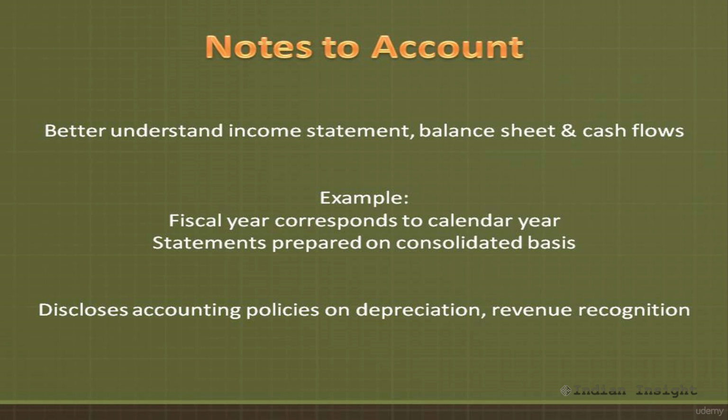Financial notes are also used to disclose what accounting policies have been followed with respect to depreciation and inventories and other such issues. It may also disclose what is the company's revenue recognition policy, as in when the company recognizes the revenue. A company may decide to recognize the revenue when it ships its goods, or it may decide to recognize the revenue when the shipment is actually delivered and accepted by the customer. All these details are found in the notes accompanying the financial statement.